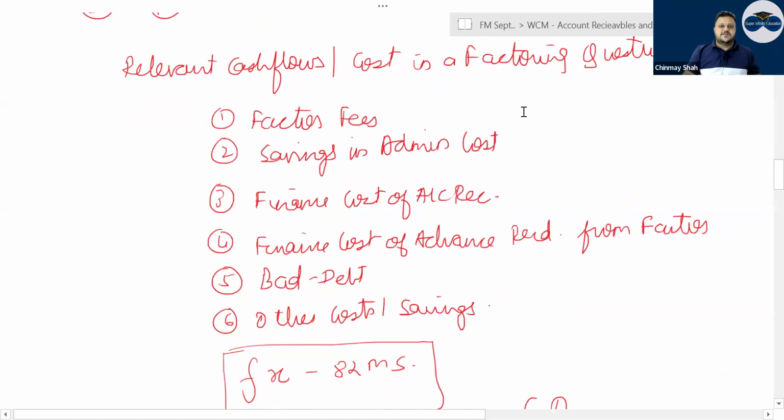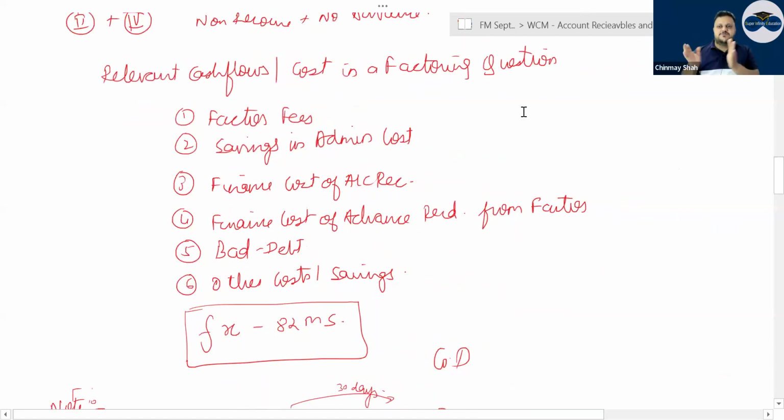Relevant cash flows in a factoring question will again be existing versus factor, correct? In the existing, you have the normal admin cost, finance cost of account receivable, bad debt, anything that is there. And in the factoring, you have either one or two options given, or only one factor given. You will have the factor fee, saving in admin cost, finance cost of account receivable, bad debt, finance cost of advance receivable. Now see, all the account receivable has to be funded from outside.